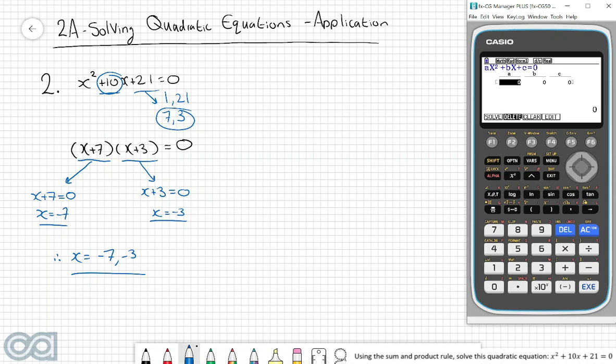Coming over to our graphics calculator to check this answer, we've opened up our equation solver, and in this case the coefficients of our quadratic equation are 1, 10, and 21, which gets us answers of negative 3 and negative 7.